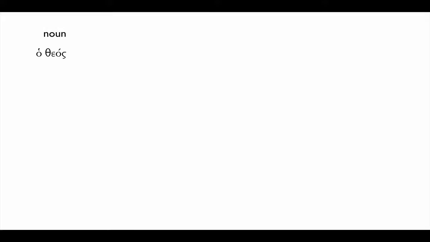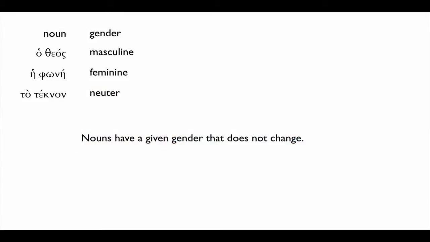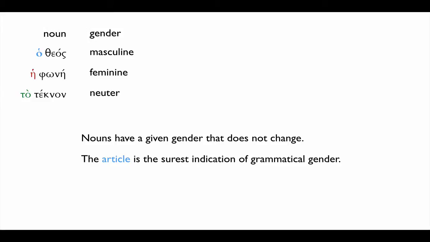Every Greek noun has its own inherent gender. So, ho theos is a noun which is masculine, hē phōnē is feminine, and to teknon is neuter. A noun's given gender doesn't ever change. And in fact, the article is the surest indication of a noun's grammatical gender, which is to say we will encounter nouns that don't look obviously masculine, feminine, or neuter, but they will always have one of these three articles, and the article will always be a true indication of a noun's underlying gender.